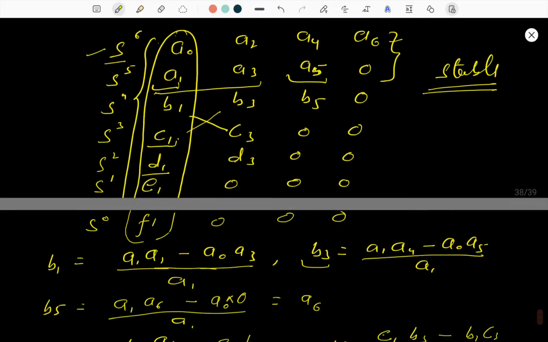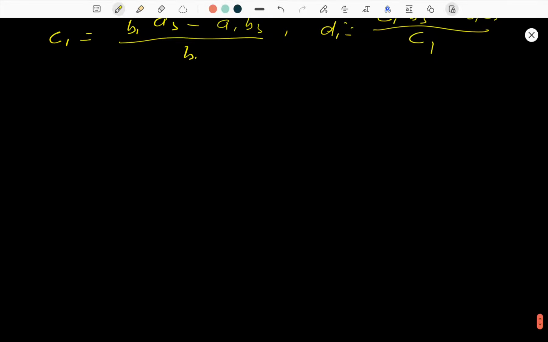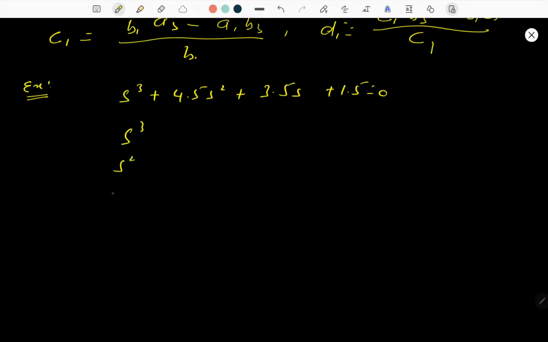Okay, let us take one or two examples. Example number one, a very simple example we are going to take over here. Suppose we have a third order equation: S3 plus 4.5 S square plus 3.5 S plus 1.5 is equal to 0. This is the third order equation. S3, S2, S1, S0. Okay, S3 is there.